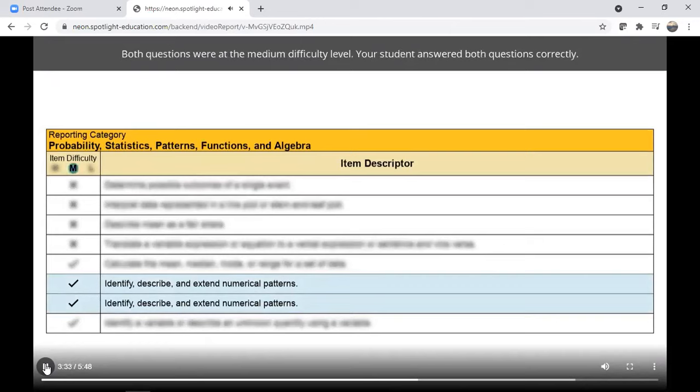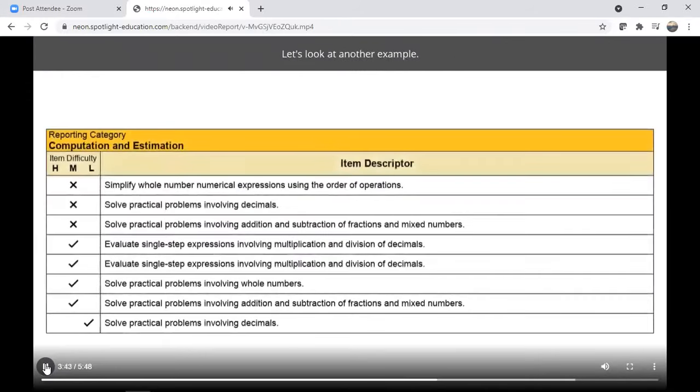Both questions were at the medium difficulty level. Your student answered both questions correctly. Based on this information, it appears that this may be an area of strength for your student. Let's look at another example.